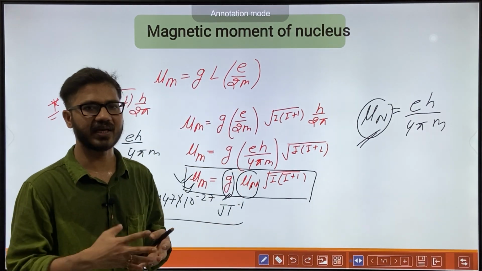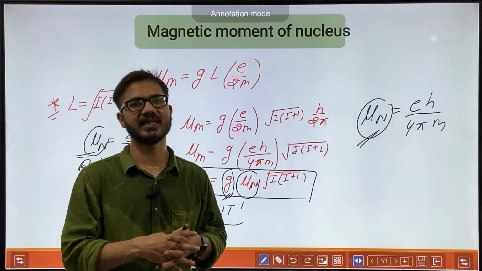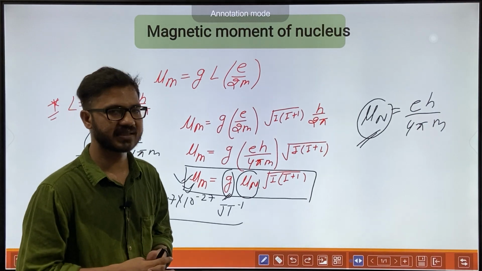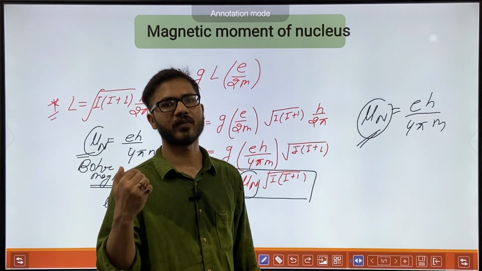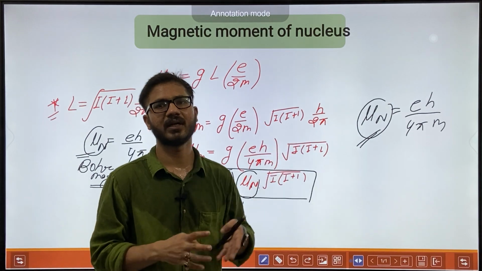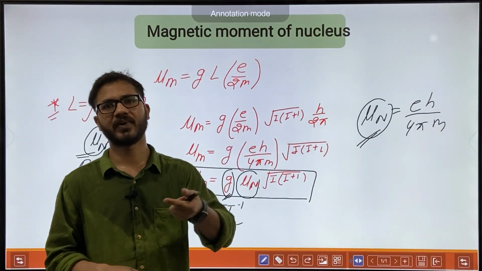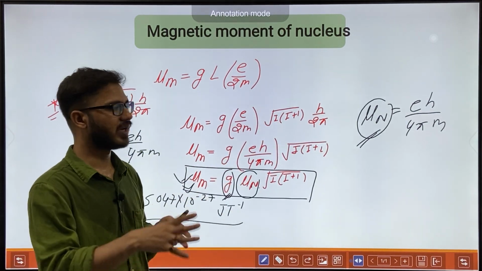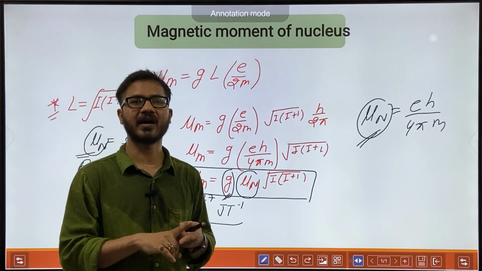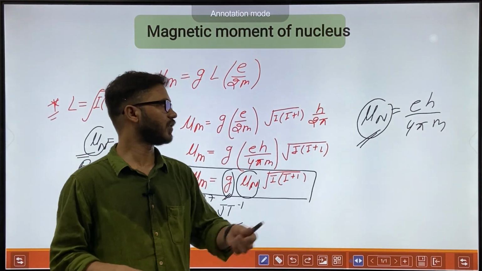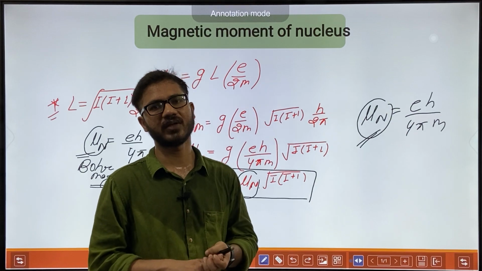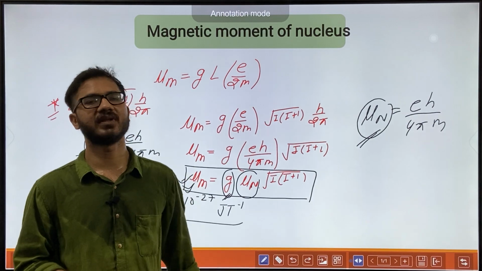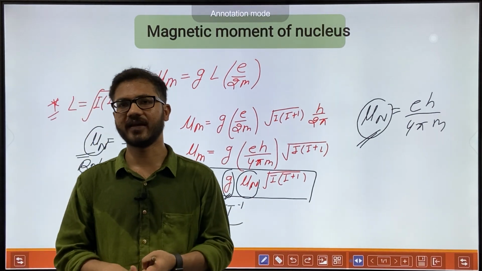I have already told you what the space quantization is and what the direction of angular momentum of a nucleus will be. I have taken an example of a nucleus which has a spin quantum number I, and told you the total spin state and the angular momentum with respect to the z axis.